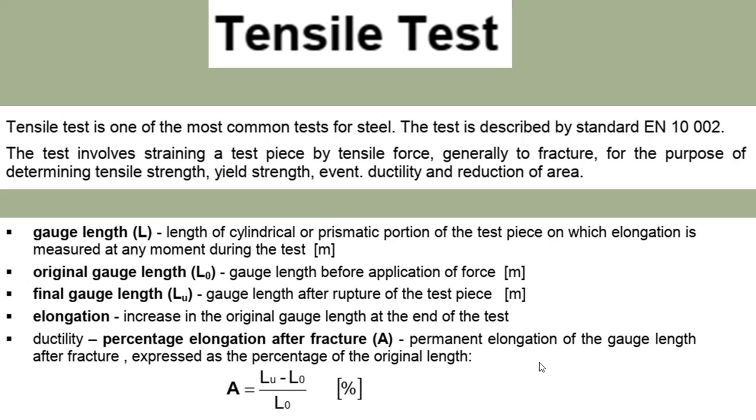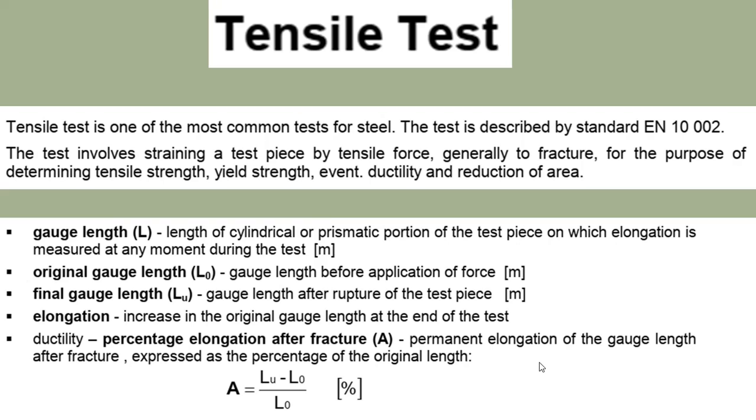Then tensile test. Tensile test is one of the most common tests. The test is described in standard EN 10002, so you check what is meant by 10002. Gauge length L is the length of the cylindrical or prismatic portion of the test piece on which elongation is measured at any moment during the test, in meters.